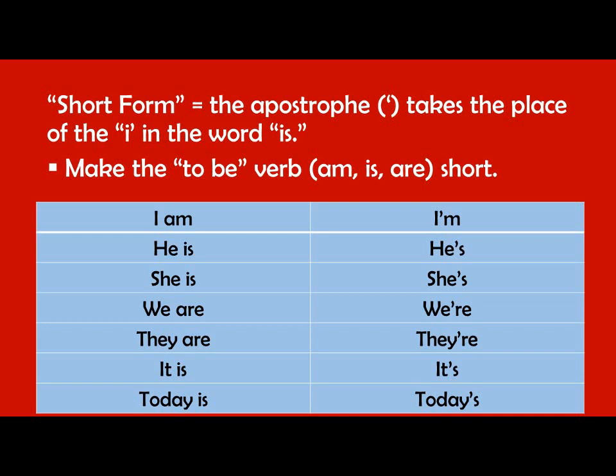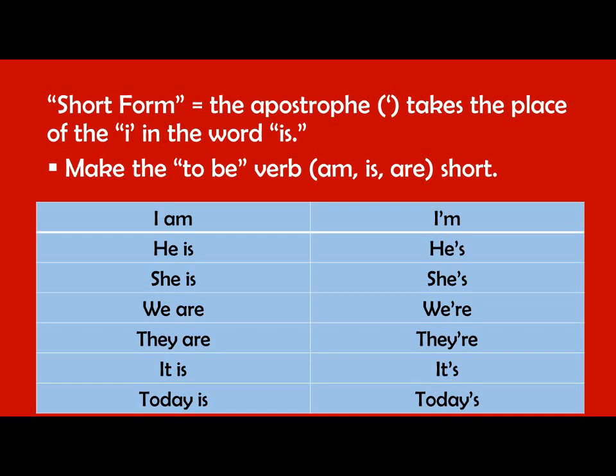And so that's using what we call the to be word. Is, am, are. But here's the short form. And so I want you to say this after me. I am, I'm hungry. He is, he's my brother.